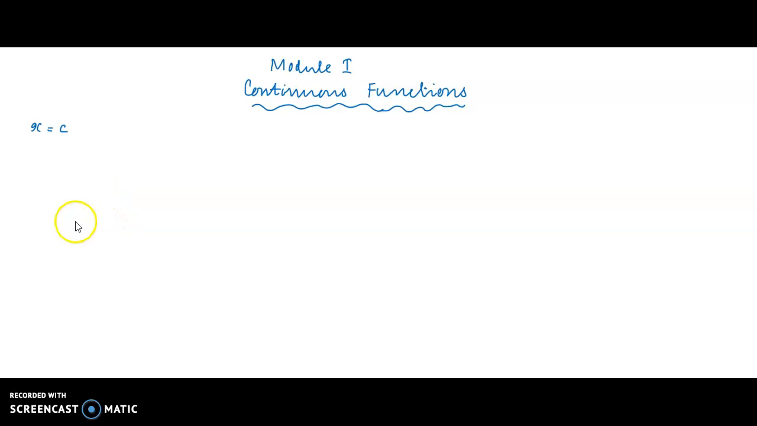Graphically, what do we mean? Suppose that x equal to c is the point where we check for continuity. We move to c from both sides of c.